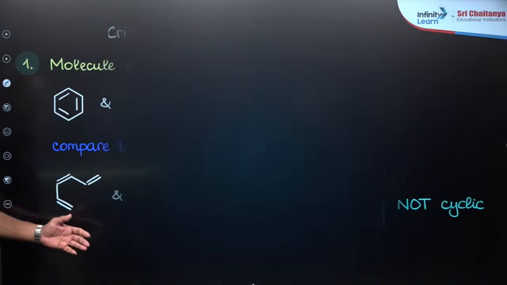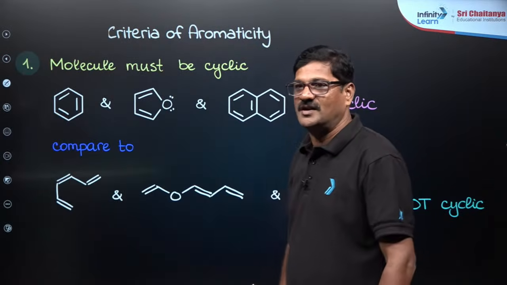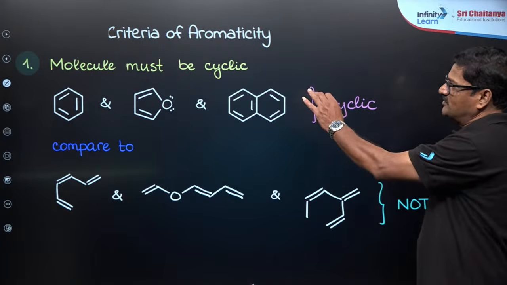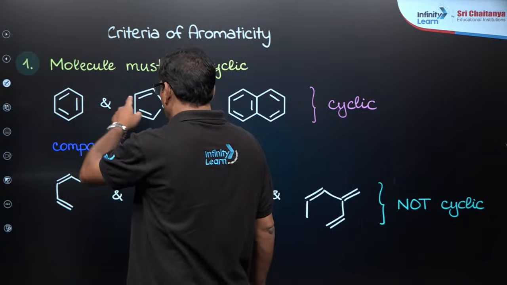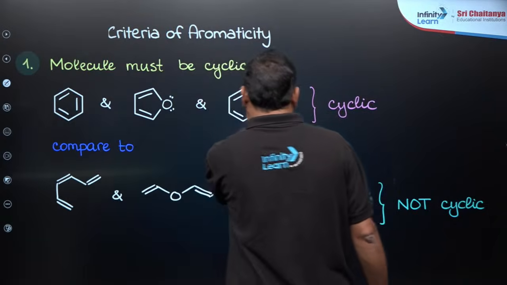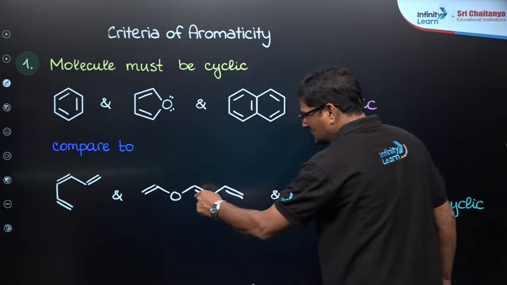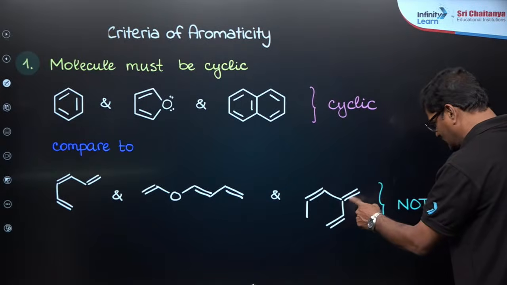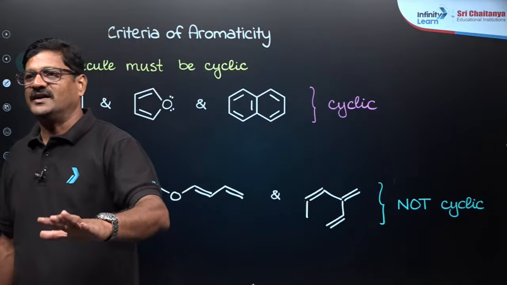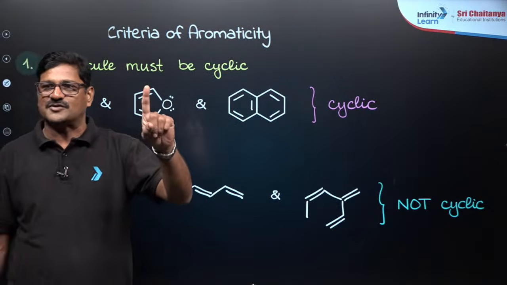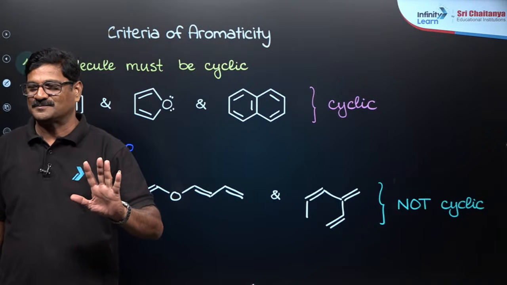And also you can see here, a short recap about aromaticity, everybody. The molecule must be cyclic. You see, this is a cyclic system and this is a cyclic system, as compared to these, which are not cyclic systems. So the first criterion of aromaticity is that the molecule should be cyclic, right?